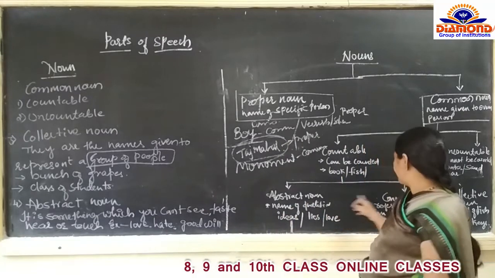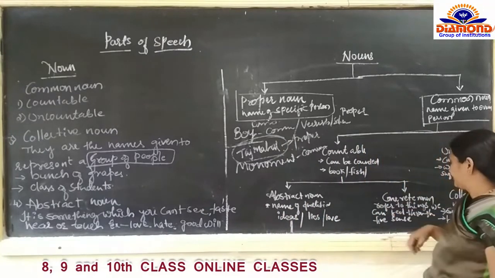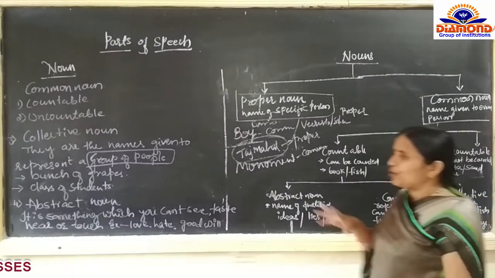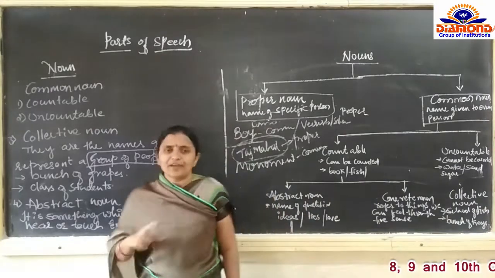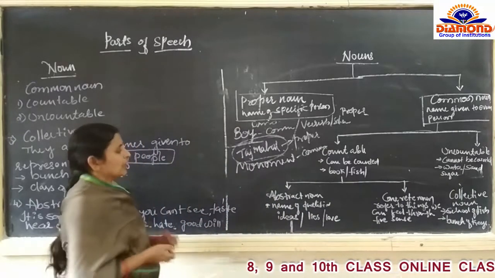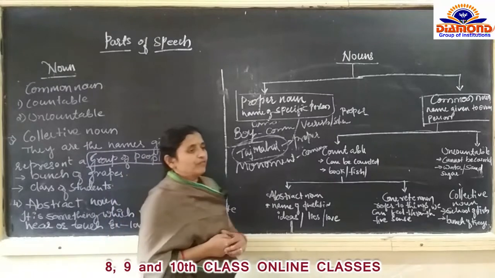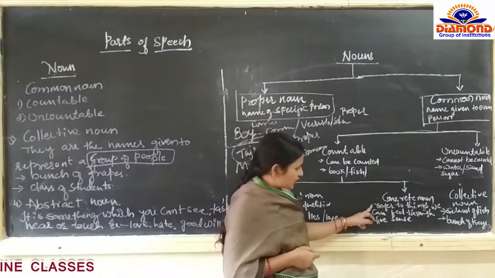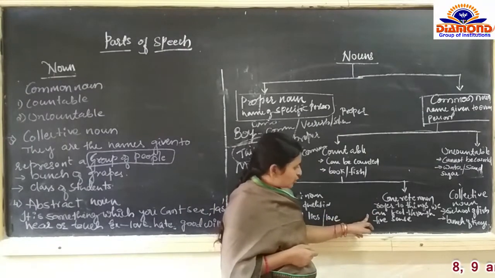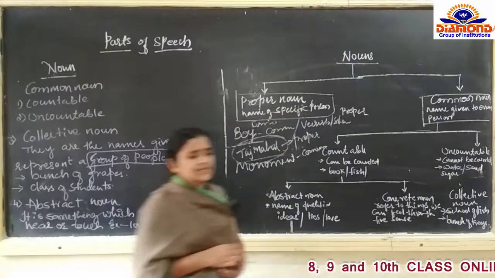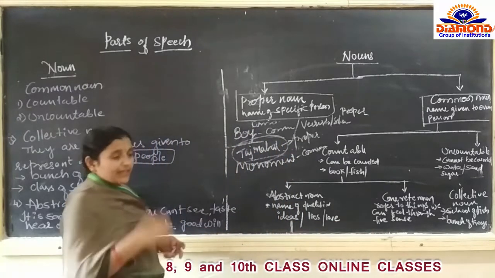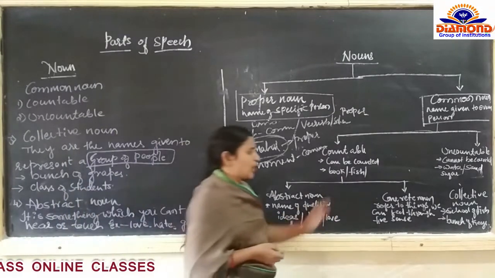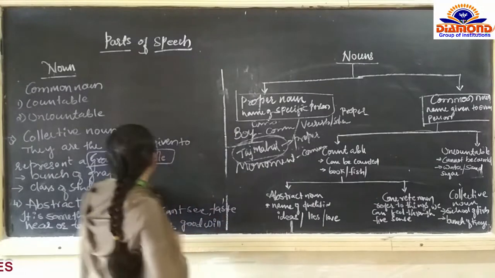Then next comes concrete noun. It refers to the things we can feel through the five senses. We all know that we have five sense organs. So what is a concrete noun? We can touch. Concrete noun refers to the things we can feel through five senses. We can touch the bench. We can see the benches. We can see nature. That is a concrete noun.